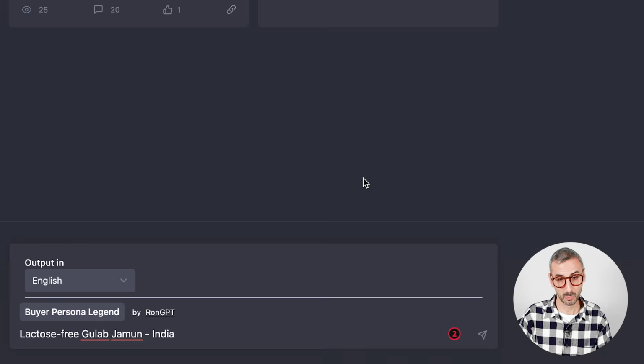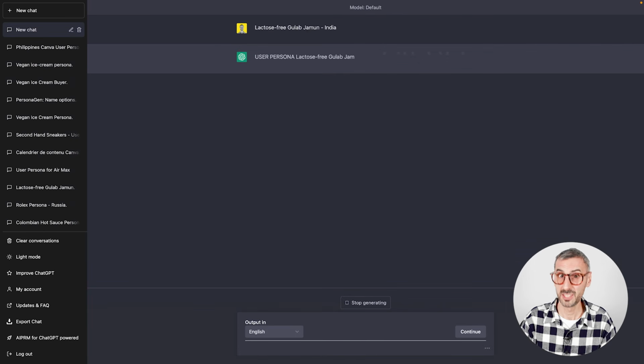Okay, but very often they're made out of milk powder. So what if I am lactose intolerant, I cannot have milk, but I still want to have a gulab jamun, right? Well, that's exactly what this business right here is trying to investigate. Who would be the perfect target audience for this product? So let's see what ChatGPT can teach us about that.